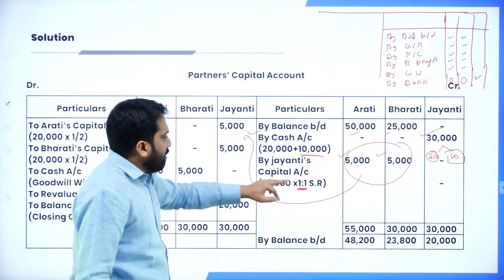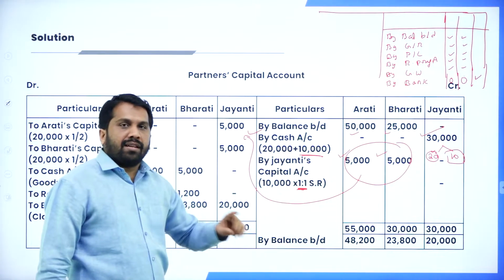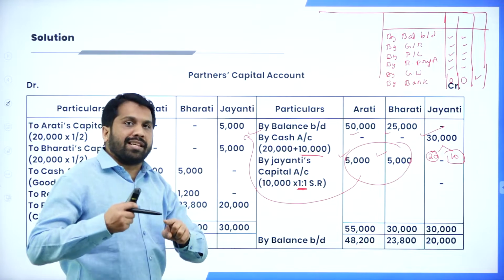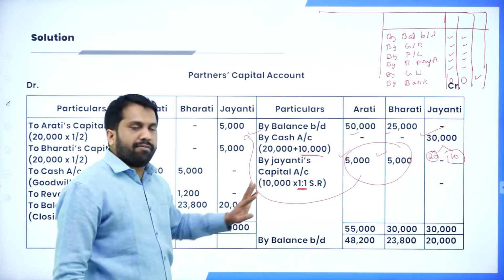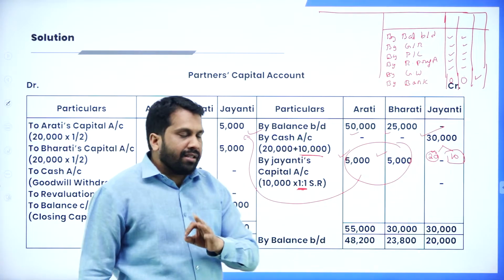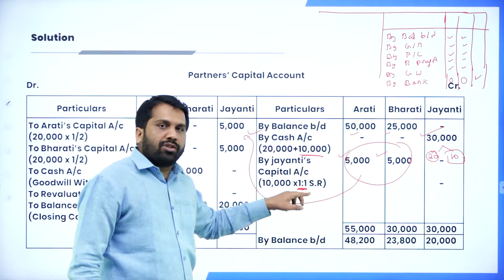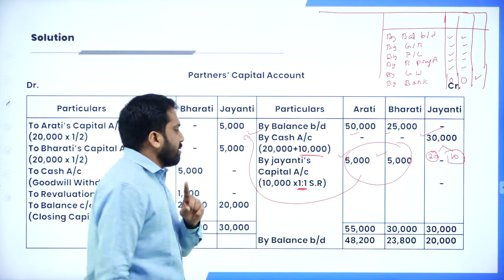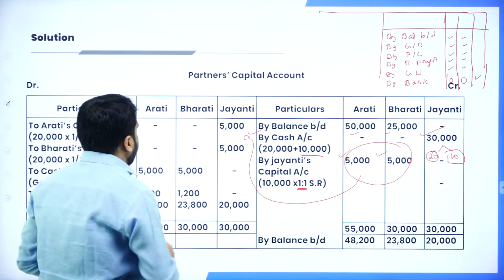Later it has to be given to the old partners. If the new ratio is given in the question, distribute in the sacrifice ratio. If the new ratio is not given in the question paper, then distribute in the old ratio. Hope you are clear. Yes. Now, up to this we have done.